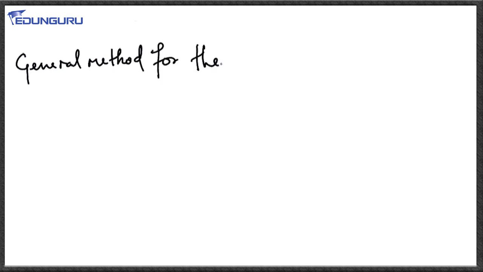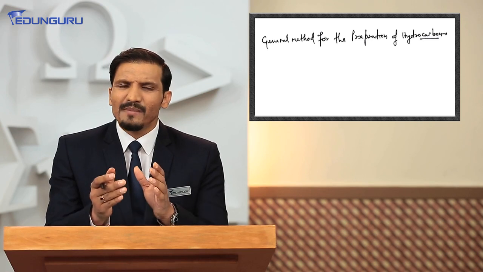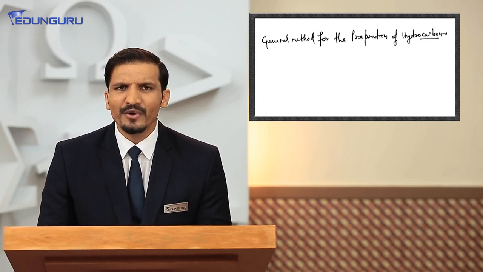General methods for the preparation of hydrocarbon. When we are talking about hydrocarbon, our main concern is about alkane, alkene and alkyne. So what general methods are we going to discuss?